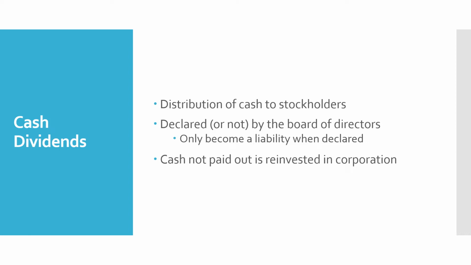A dividend only becomes a liability when declared. So in other words, corporations do not have to pay out dividends. Frequently, cash is not paid out because it's going to be reinvested in the corporation. It's important to remember that a dividend is not an expense. It's considered a distribution of the company's profits to its owners.